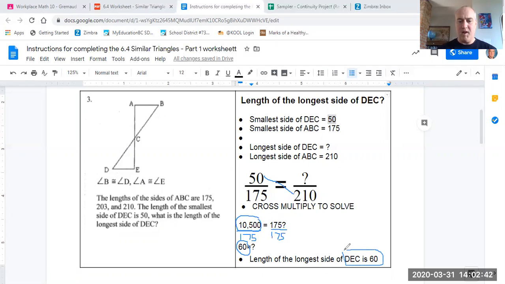This makes sense because it is the longest side, and therefore it should be longer than the other side given for DEC. So that all makes sense.